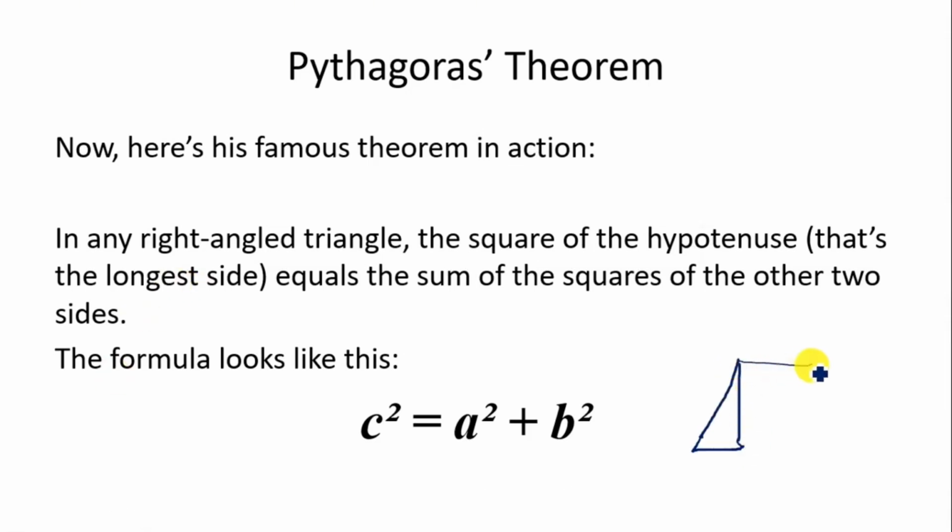If you were to draw a square on each of the sides, and let's say we give these sides names a, b, and c, and we draw a square on each, you'll find that the squares of the other two sides would be equal to c squared.